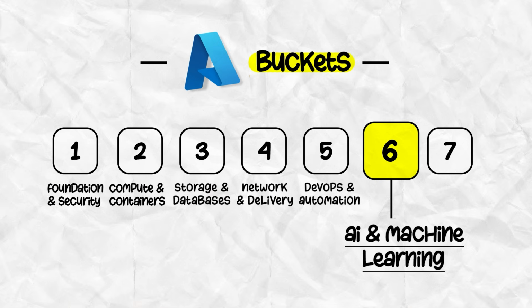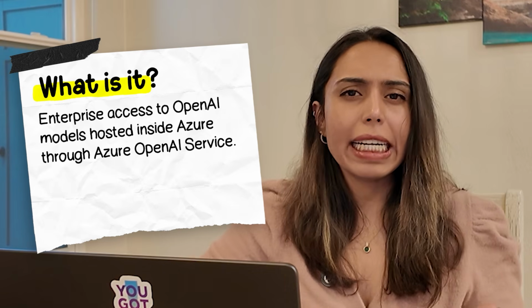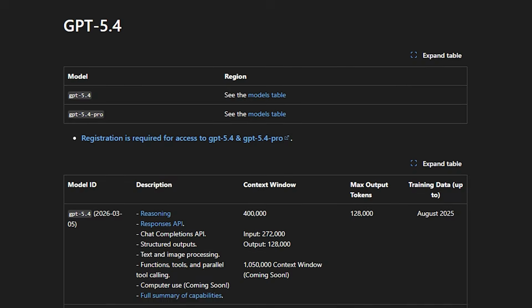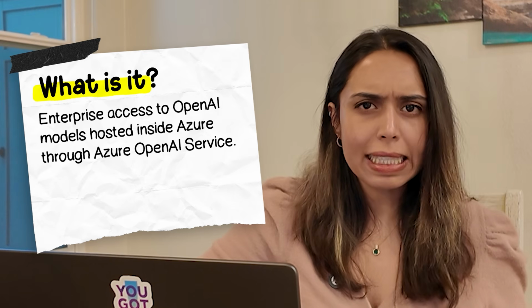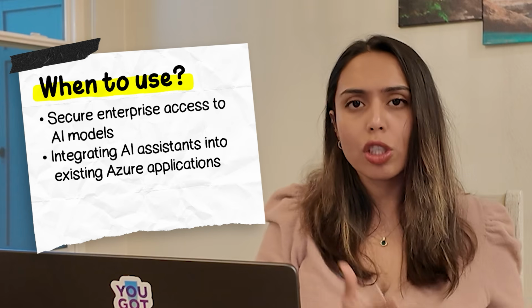Let's jump into bucket 6. That's AI and machine learning. This is where Microsoft is going all in. Number 1, we have Azure OpenAI service. It's an enterprise version of OpenAI models like GPT-4, Whisper. All are hosted inside Azure. This is used when companies need secure access to AI models within Azure environments. For example, if a company already has an application within Azure and they want to build an AI assistant, they can integrate models using this service.